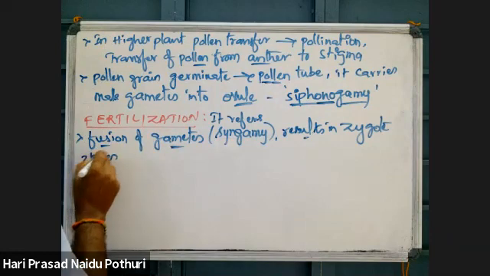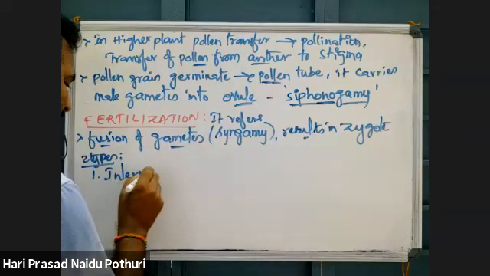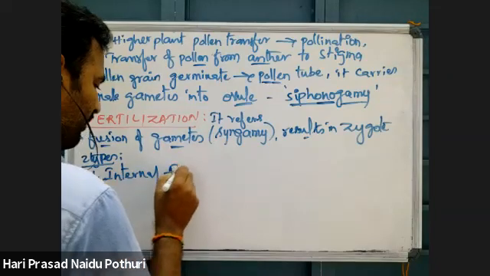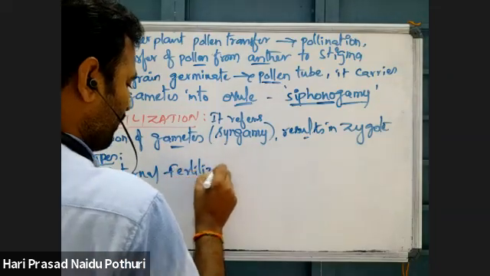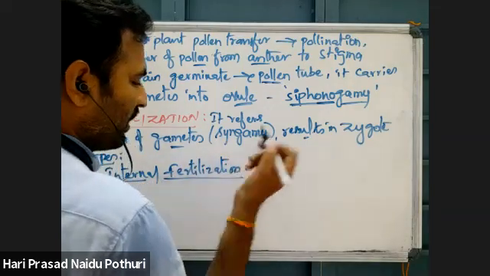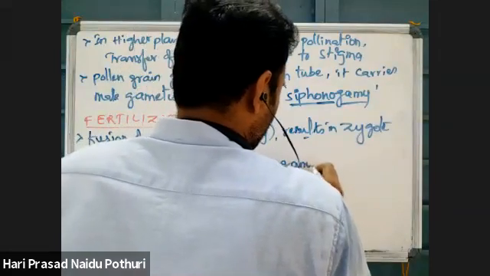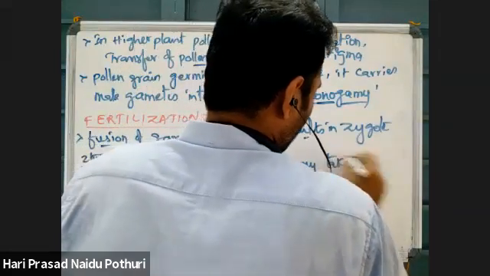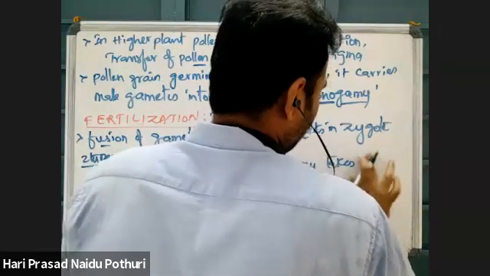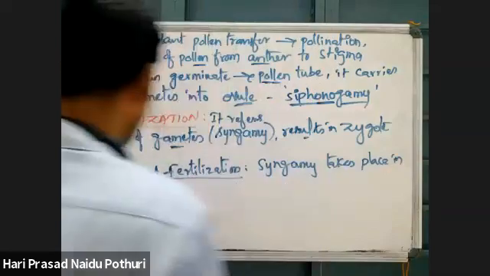Where fertilization is taking place. One is internal fertilization. What is internal fertilization? Syngamy takes place in the female body.